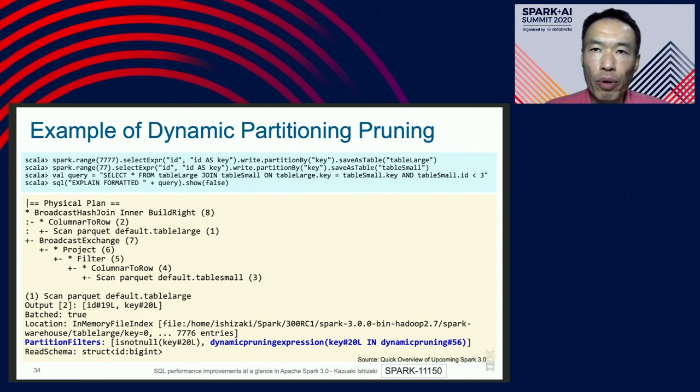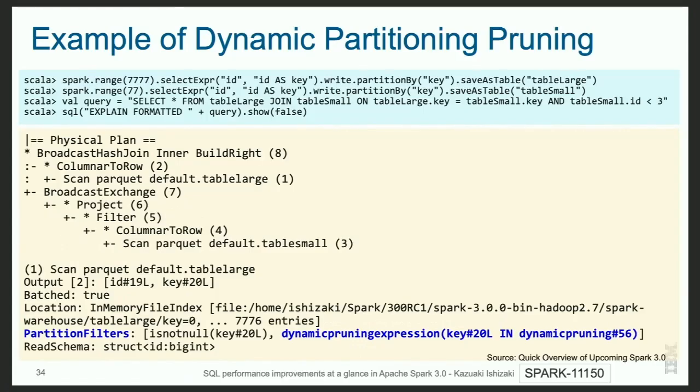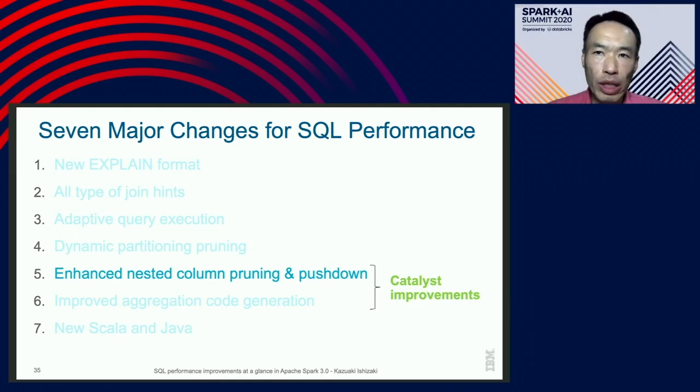This is an example of dynamic partition pruning. As you can see in the physical plan, table large uses dynamic pruning information in the partition filter written in blue. This information is used for pushdown in Parquet storage. As a result, table large can reduce the amount of data to be read. Let us go to the other category, Catalyst improvement regarding nested columns.